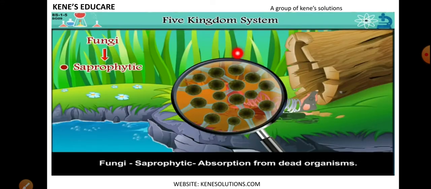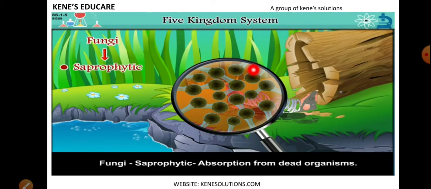Now there are certain animals. See, if the animal is dead, what will happen? Fungi, they depend on dead animals for their food. How animals eat plants, the same way the dead animals are eaten by this fungi. Okay, so they are called saprophytic, because they are also called decomposers.